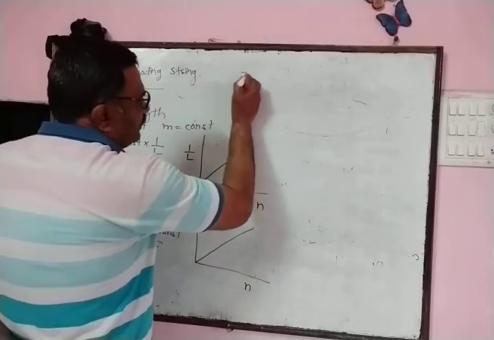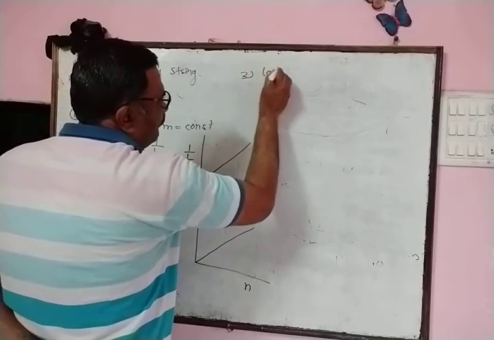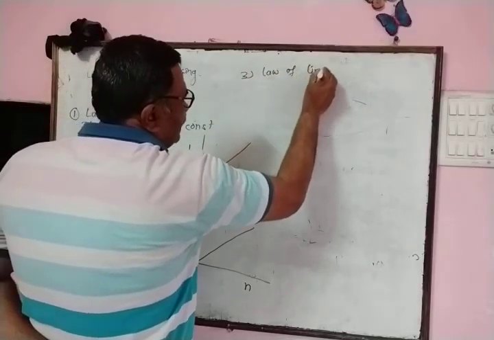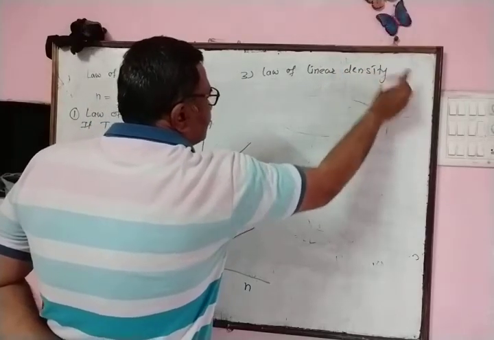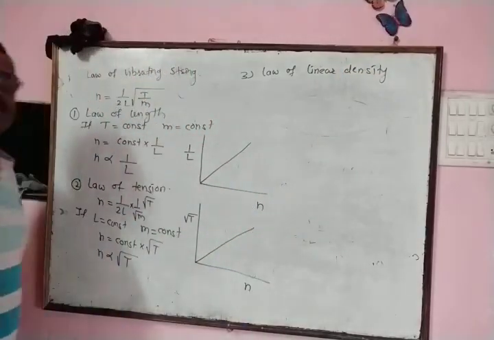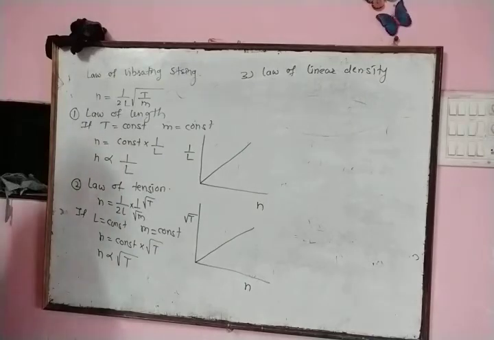The third law is known as the law of linear density.